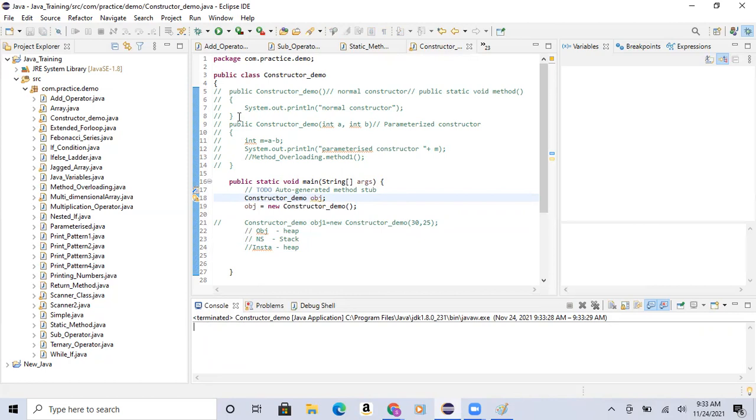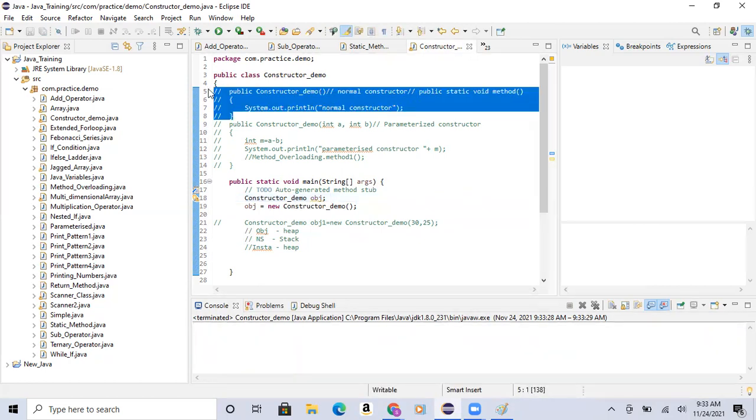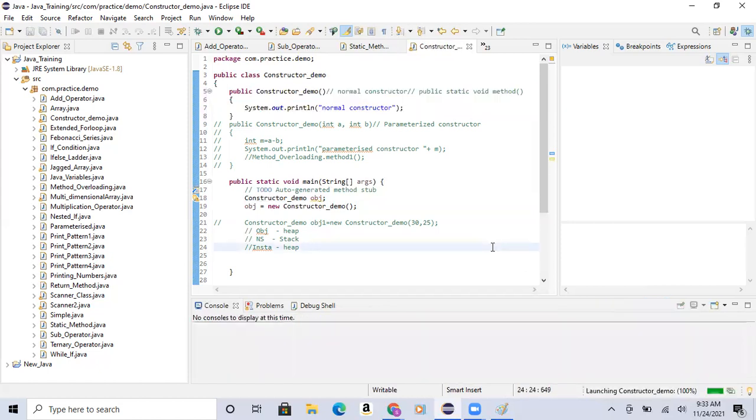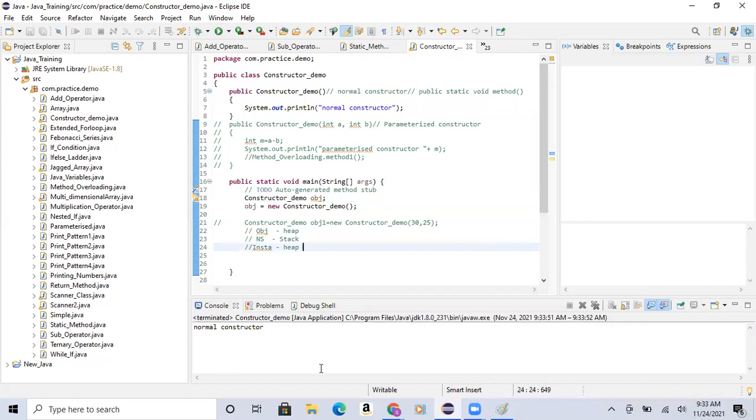Now I am trying to override the existing default constructor with this. Now it will be a normal constructor, and it will print the message normal constructor. I'm clicking the control button and hovering, and it shows open declaration. I clicked on this, and immediately it went to this constructor. So this constructor is pointing to this. This is how the constructor would be called and then executed.